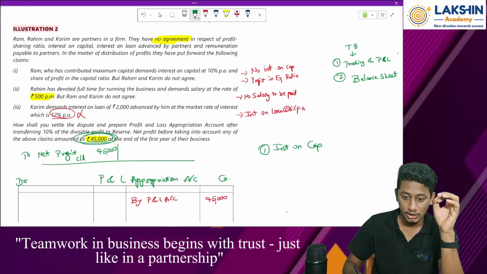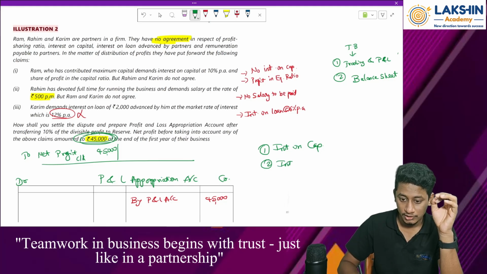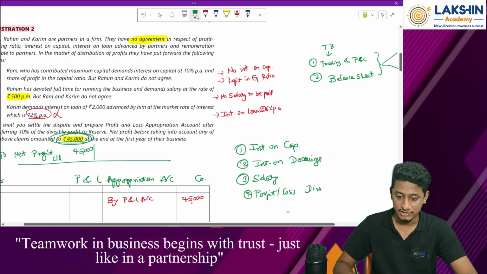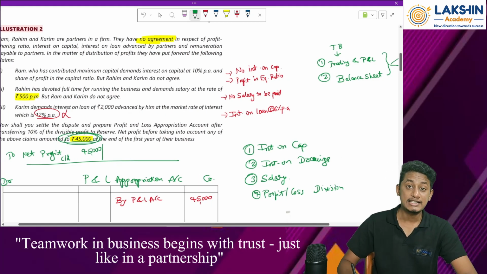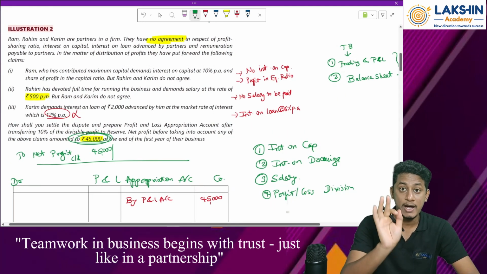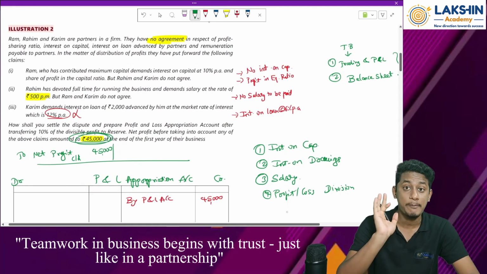Then interest on drawings. Then any salary paid. At the end, profit or loss distribution or division. These are the items that come in my P&L appropriation account. Clear? Whatever is belonging to the partners towards their partners' capital or the drawings.